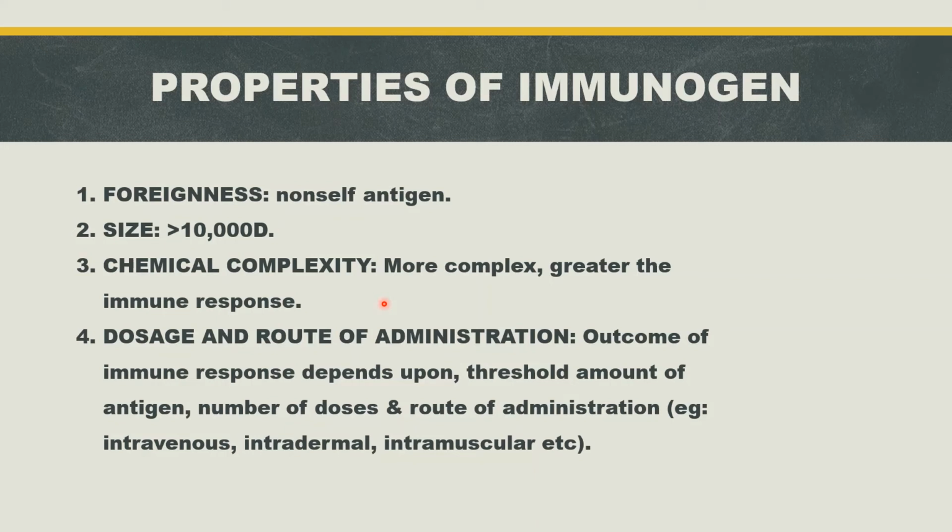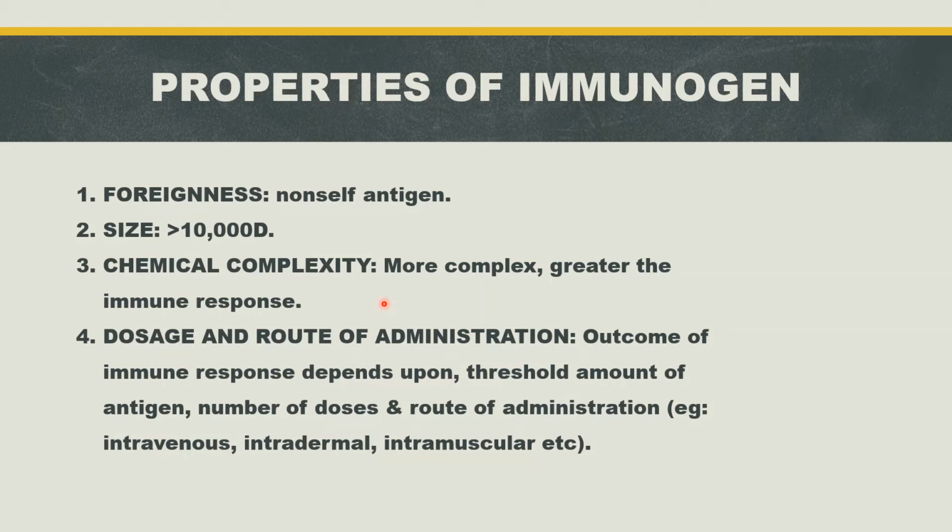Langerhans cells, present in the skin, are the most potent antigen presenting cells. They will present this antigen to the effector cells.